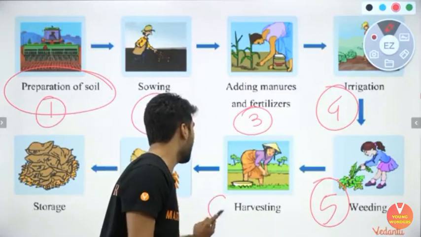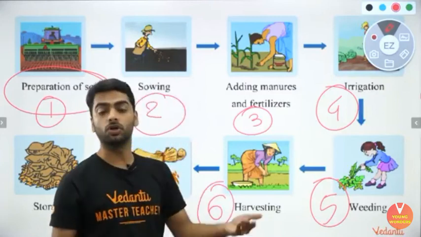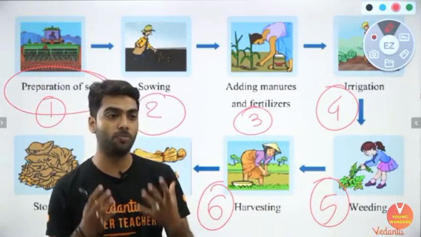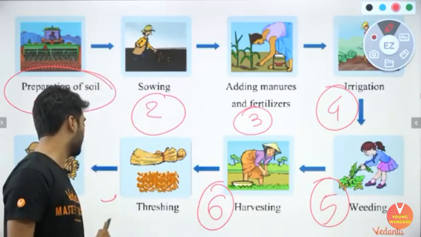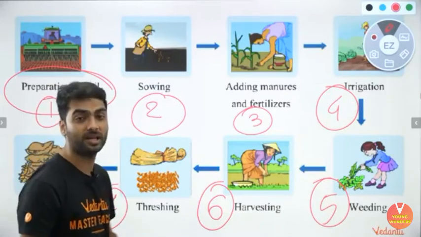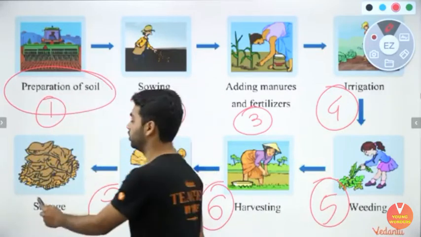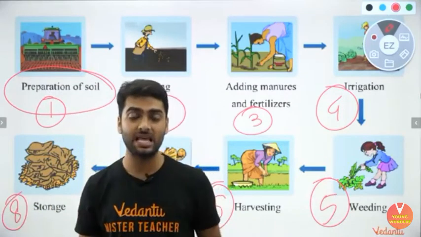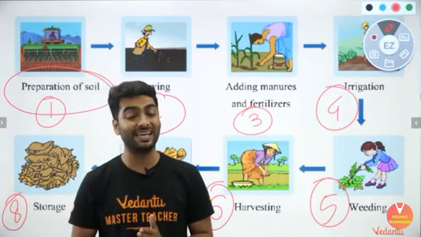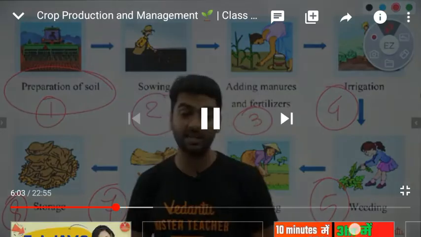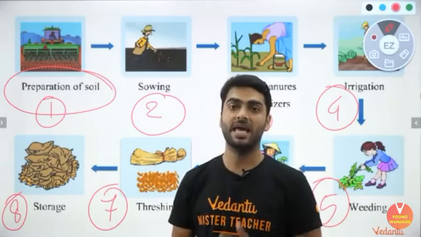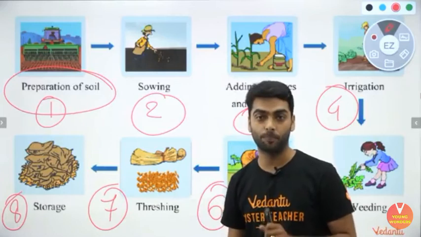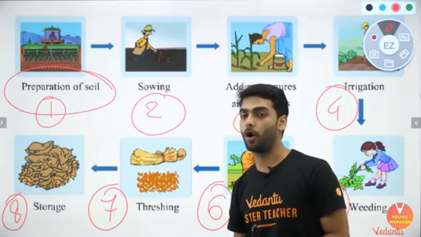Next comes harvesting. In harvesting, you chop off your yield, you chop off the output from your crops, and then you thresh it. Thresh it means you remove the husk from the grain, and in the end you do the storage. Storage again is very important, that how you store your grains, because if they are not stored properly, they can get infested by rodents or worms, and that can spoil your entire harvest. So storage is again a very important factor when it comes to crop production and management.